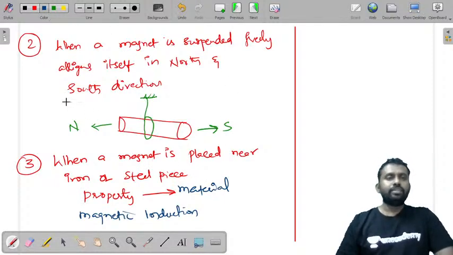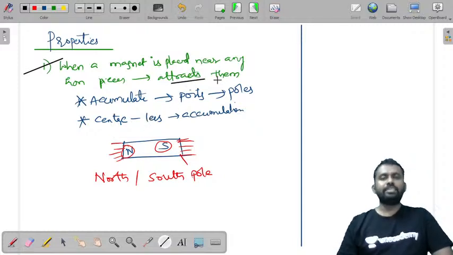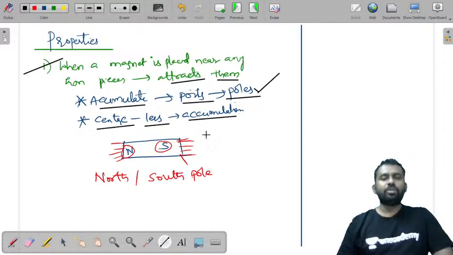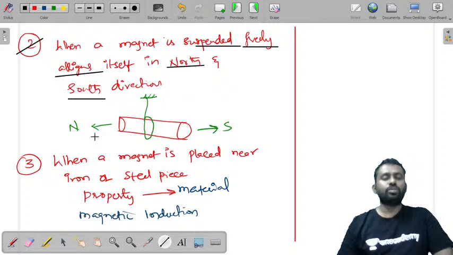Now let's look at this. Let's once again see the first property. The first property is when a magnet is placed near any iron piece, it attracts them, and most of the accumulation will occur at some points, and those are called poles. At the center, it will have less accumulation. Coming to the second one, when a magnet is suspended freely, it aligns itself in the north and south directions.